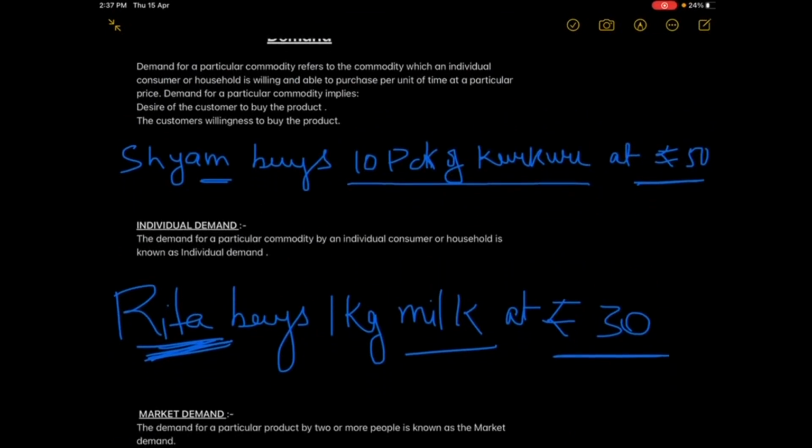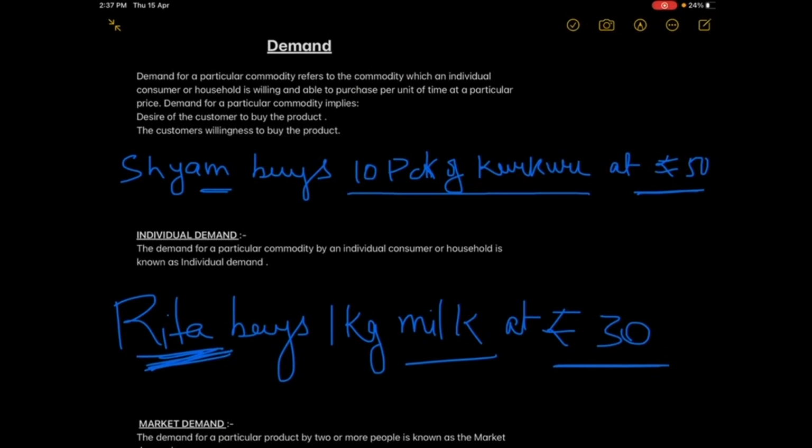So this was the whole concept of demand and types of demand. Once more we are just doing a recap of what we have learned in the demand definition. That is a very important definition. So what it means is the demand for any commodity at a given price is the quantity of it which will be bought per unit of time at that particular price. So this is the meaning of demand. I hope it is clear to you all.